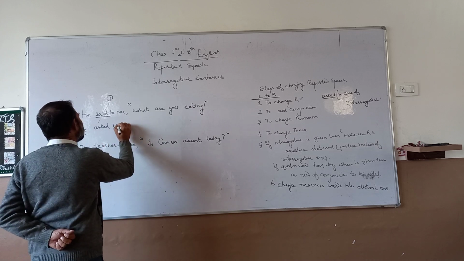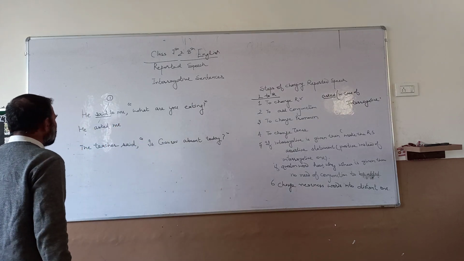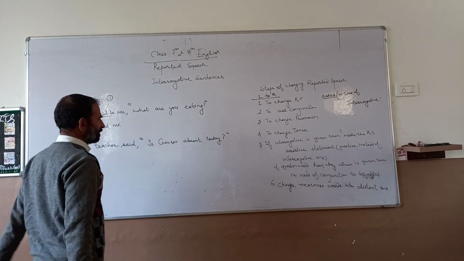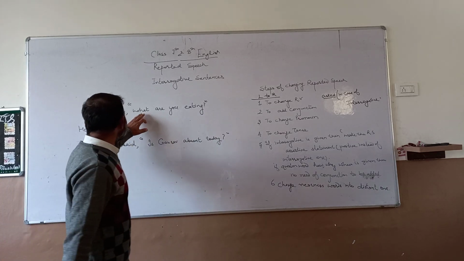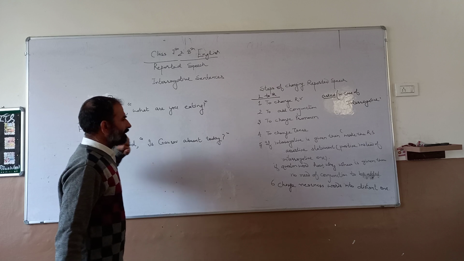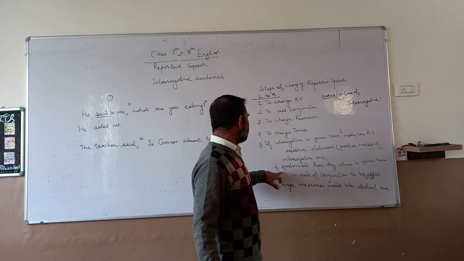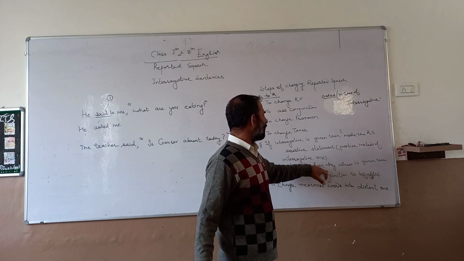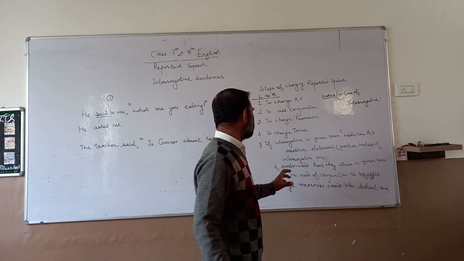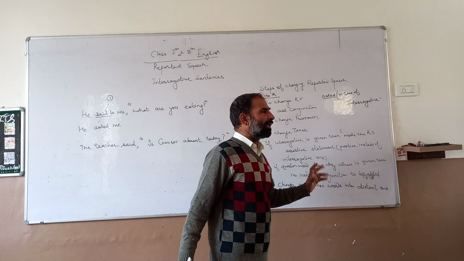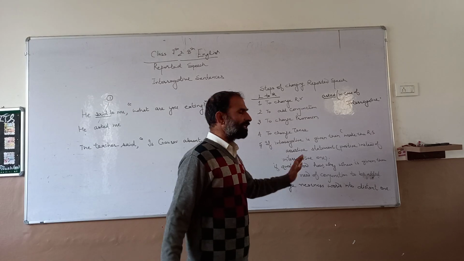Clear? Now next step, we have to add a conjunction. But here a question word is given. Here it is written, if a question word like how, why, where is given, then no need of conjunction to be added in case of interrogative statement.